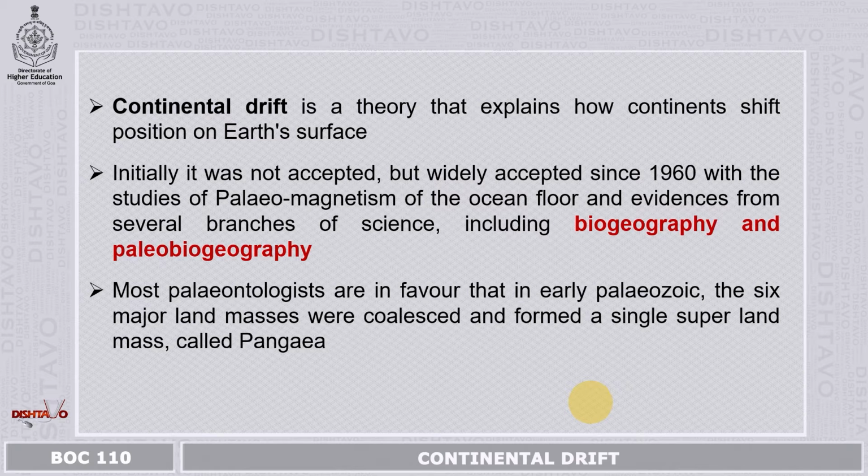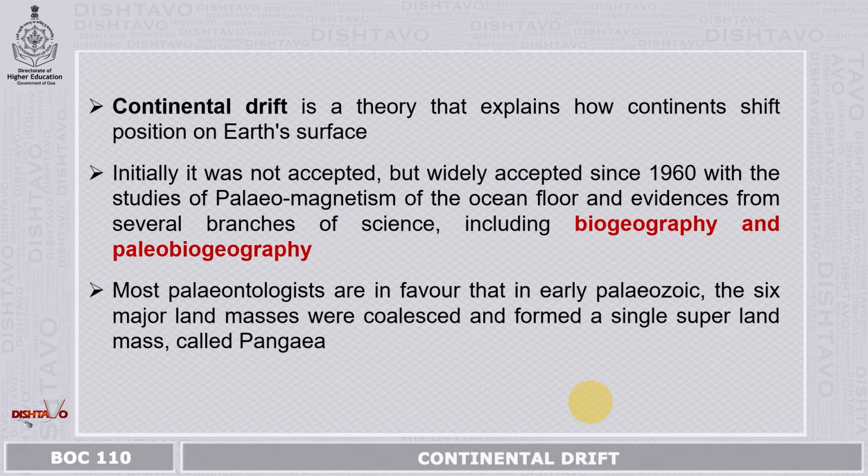Paleontologists who study fossils also came up with evidence of distribution of fossils over two different land masses located thousands of kilometers away, separated by ocean, having similar kinds of fossils at both places. All the land masses of the earth can be fitted together like a jigsaw puzzle, which fit exactly with each other and have geological similarity.